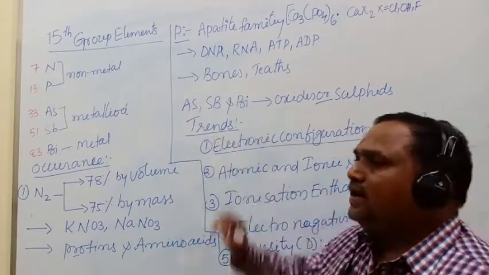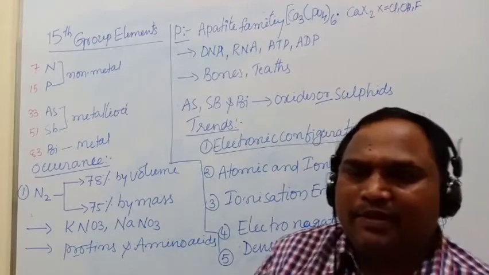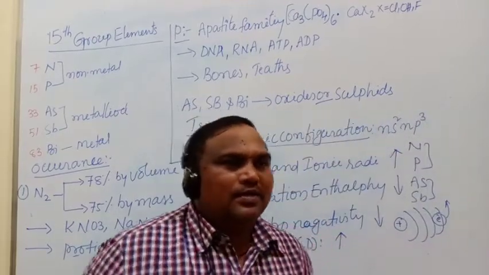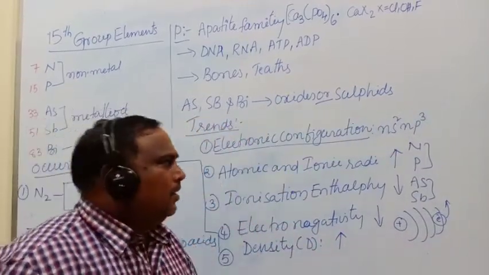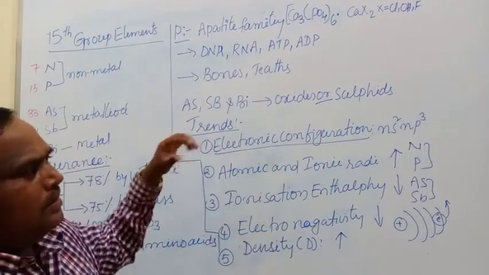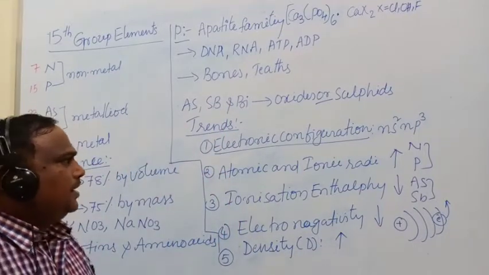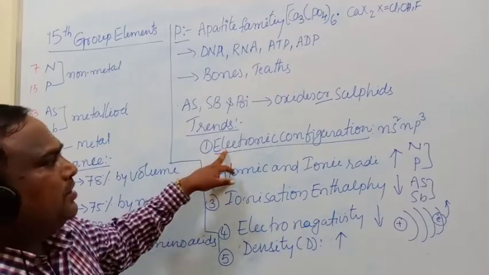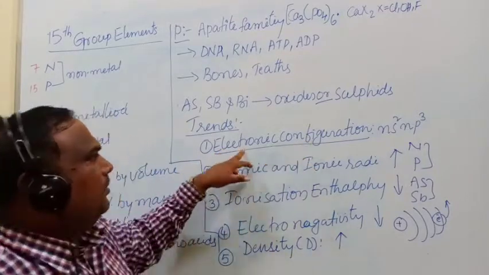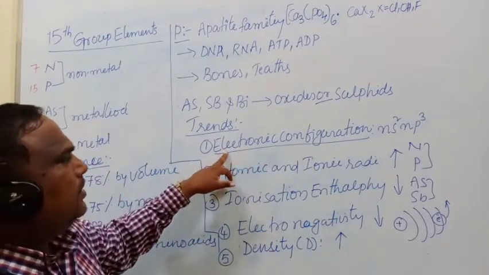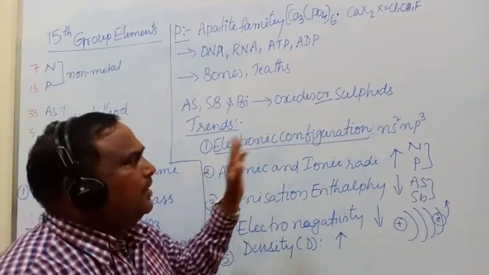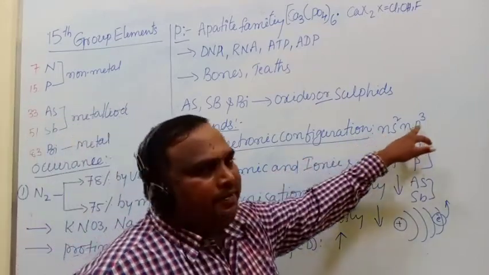Next, trends in the properties of the 15th group elements. What similarities are there among the elements of the group? The first is electronic configuration. The general electronic configuration of the 15th group elements is ns2 np3.